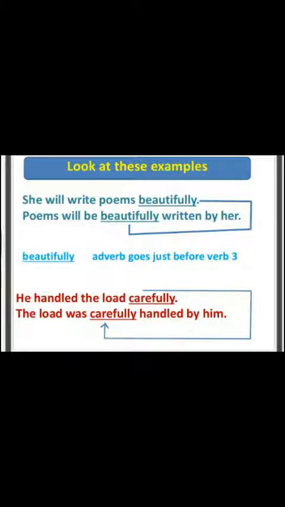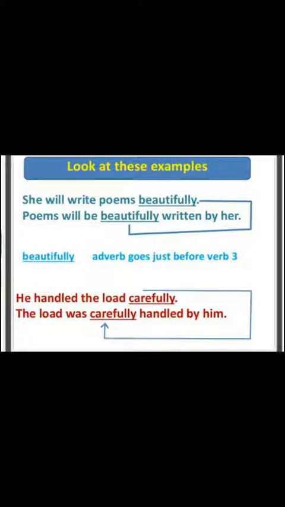But in this sentence, she will write poems beautifully, beautifully is an adverb. The words which tell the quality of the verb are called adverbs.